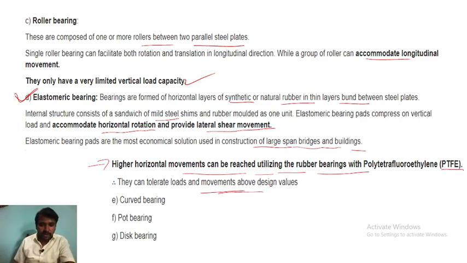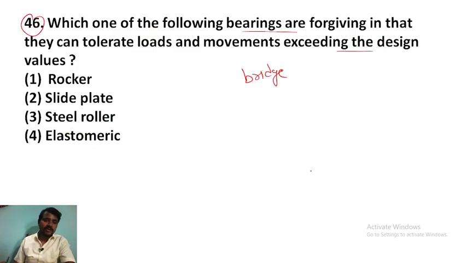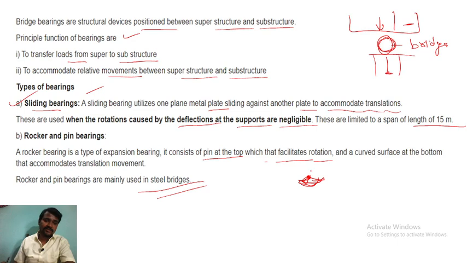Curved bearing, pot bearing, and, right, the disc bearing. There are different types also here. Right, so above the design values, they can tolerate the loads and movements above design values. So the higher horizontal movement can be reached utilizing the rubber bearings. Right, we can say which one is the answer for this question.